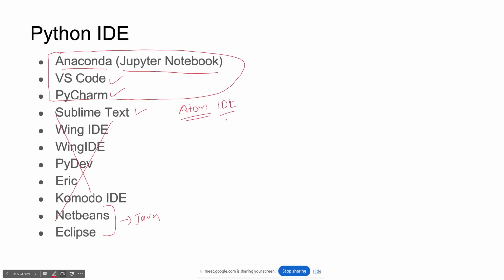In some Udemy or YouTube courses, they were using Atom. If you want, you can use it. But I recommend you just use Anaconda and VS Code. That's enough. Don't go for any other. Just these two, and initially start with Google Colab. Don't worry about installation. You need to learn programming. Later we will shift. Don't worry, you are not going anywhere.